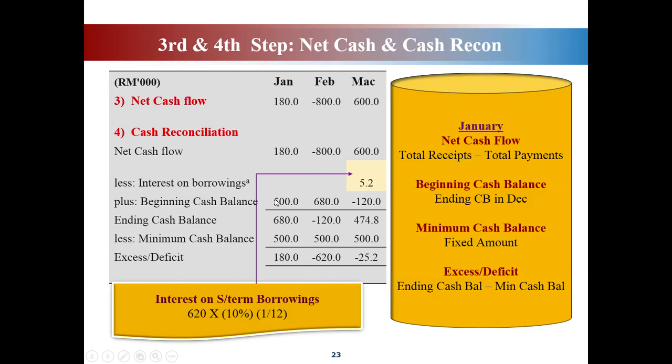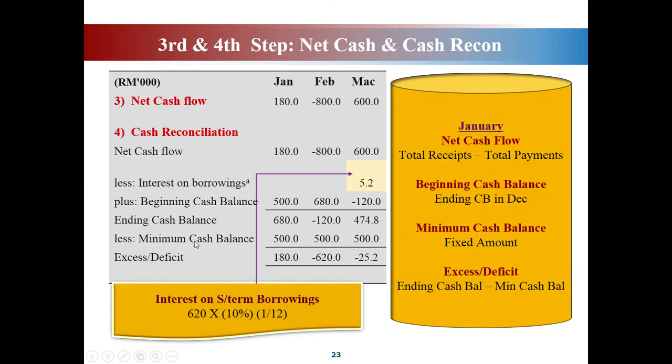Ending cash balance, this beginning cash balance 500 plus with your net cash flow 180 ringgit ni, you will get ending cash balance you sekarang. Cash yang you ada, okay, you ambil balance 500 tadi yang mula-mula you dapat daripada December tadi, you tambahkan dengan net cash flow pada January 180. So your ending cash balance will be 680 ringgit. For January ini adalah cash yang you ada at the end of January 680 ringgit. Okay, 680 ringgit. So you have to minus the minimum cash balance required by the firm.